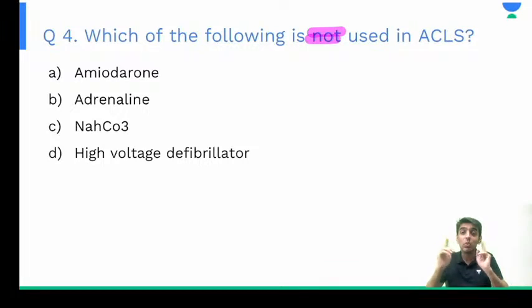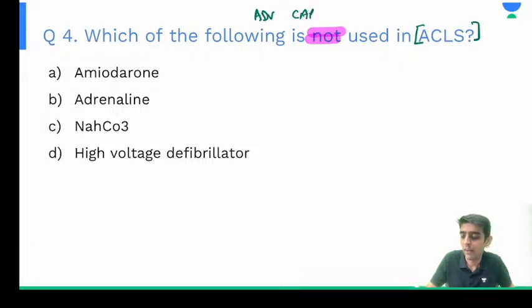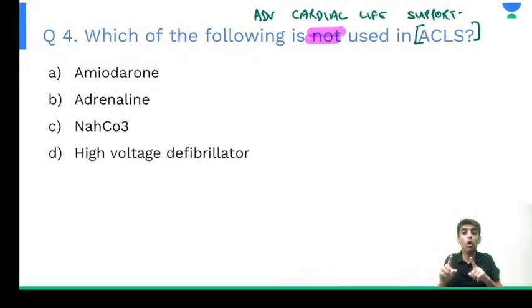So this but, not, if not, except, I have told you time and again, right? Whenever these negative words are there in the question, you have to read the question twice and thrice and then answer, right? So which of the following is not used in ACLS? ACLS means Advanced Cardiac Life Support. So which of the following is not used in the Advanced Cardiac Life Support that we are doing, right?